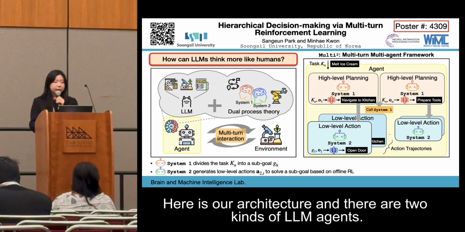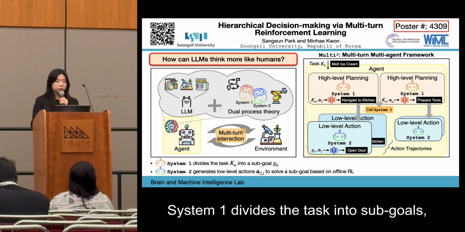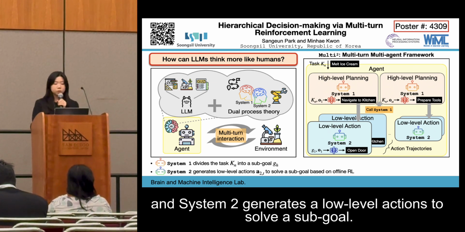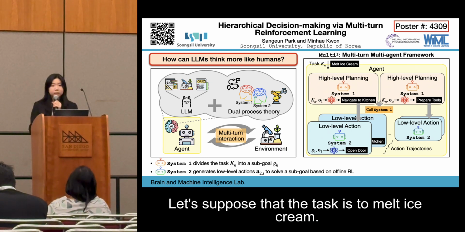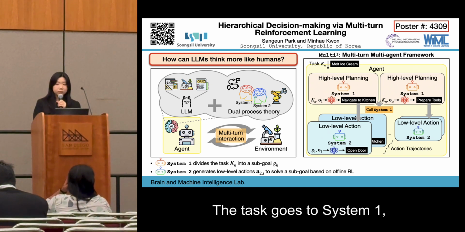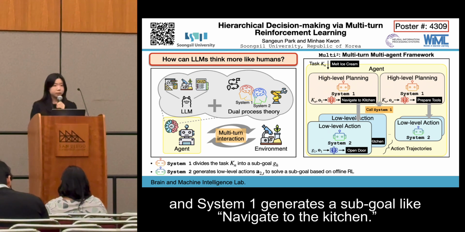Here is our architecture, and there are two kinds of LLM agents. System 1 divides a task into sub-goals, and System 2 generates the low-level actions to solve a sub-goal. Let's suppose that the task is to melt ice cream. The task goes to System 1, and System 1 generates a sub-goal like navigate to the kitchen.